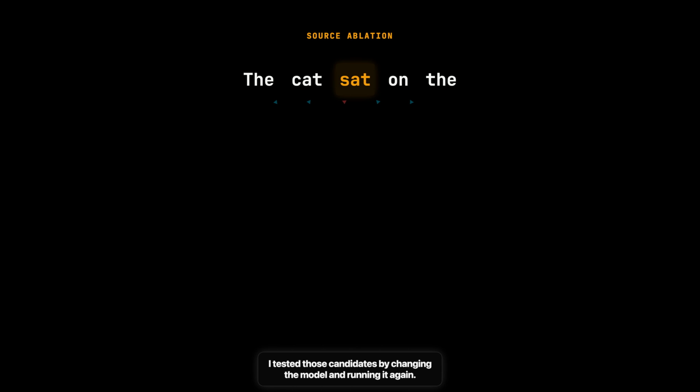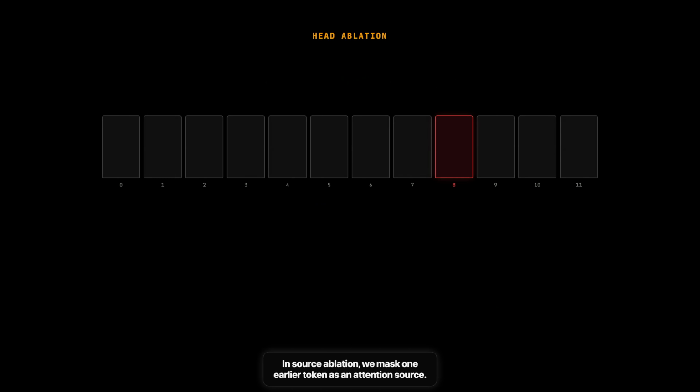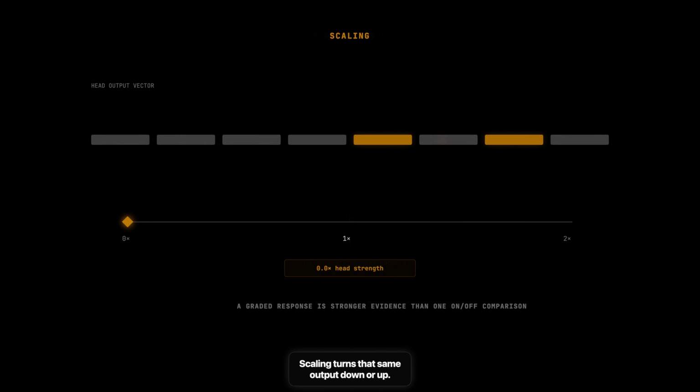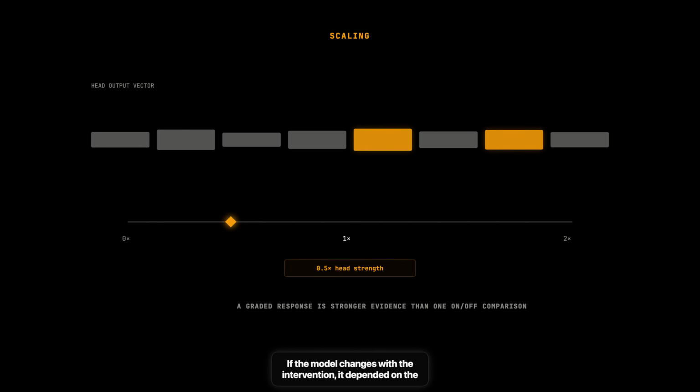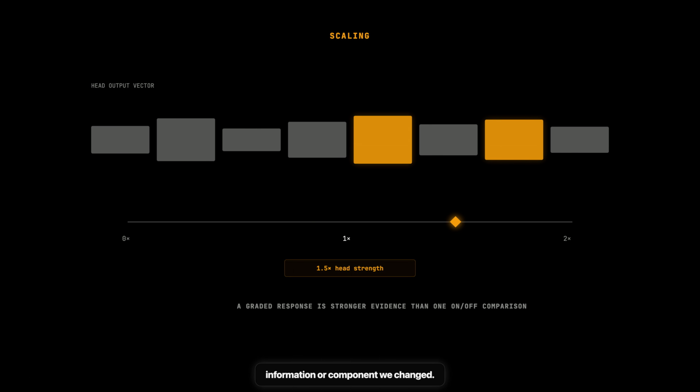I tested those candidates by changing the model and running it again. In source ablation, we mask one earlier token as an attention source. In head ablation, we replace one head's output with 0. Scaling turns that same output down or up. If the model changes with the intervention, it depended on the information or component we changed.